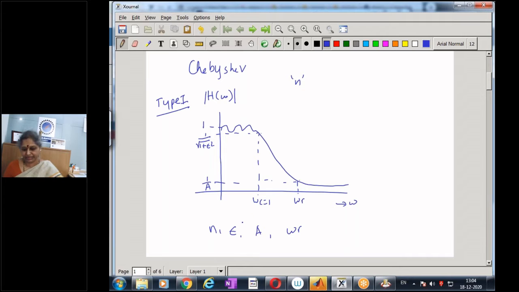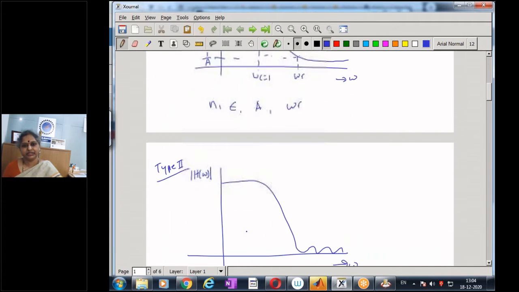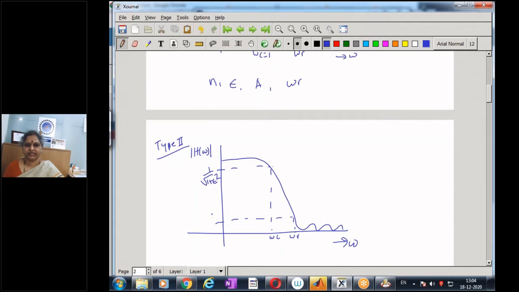And these parameters are similar. Similarly, even in the type 2 filter, we have this as 1 by root of 1 plus epsilon square, and this is say omega r. This has a cutoff at omega c, and this is 1 by A.